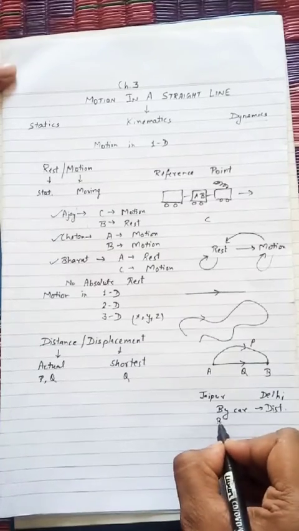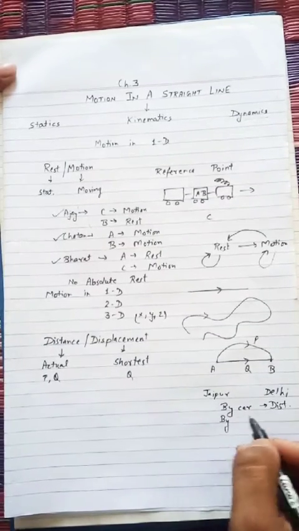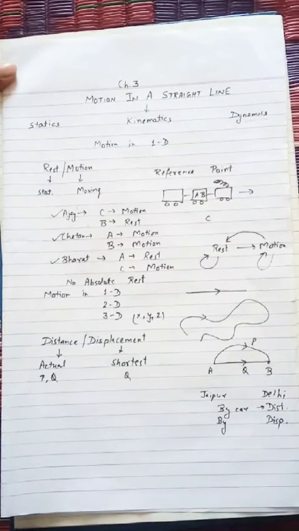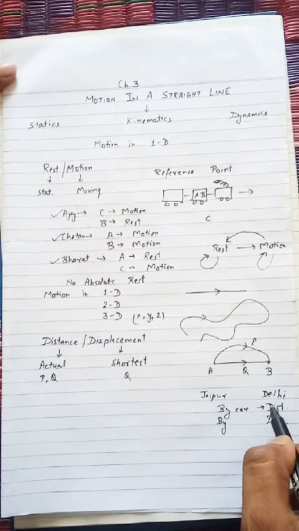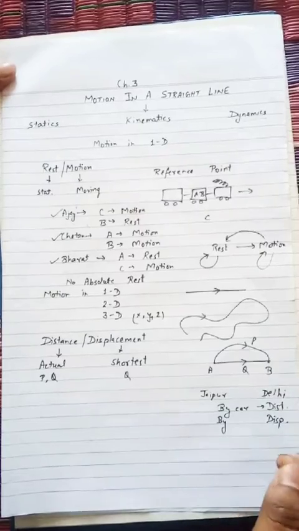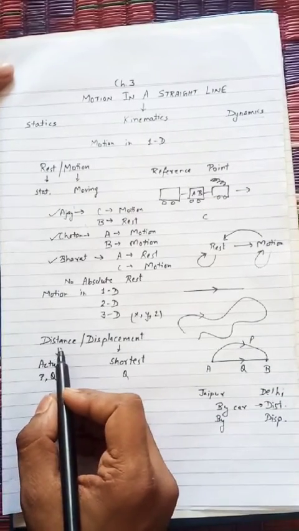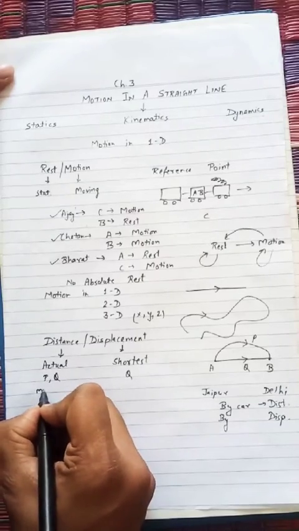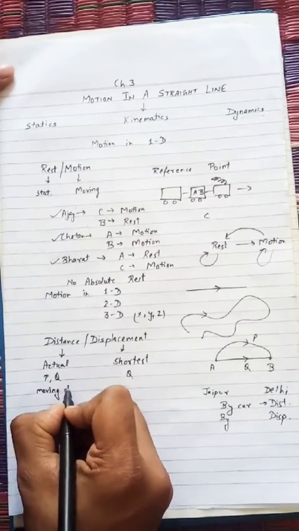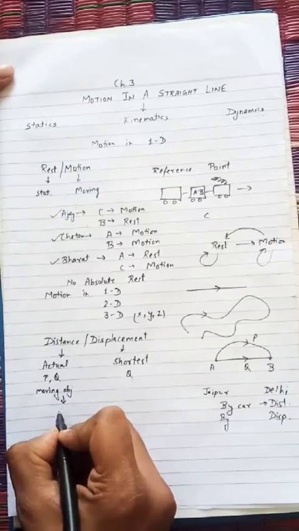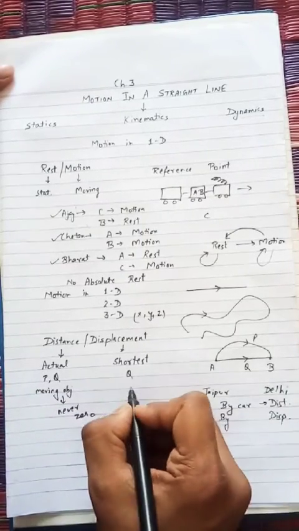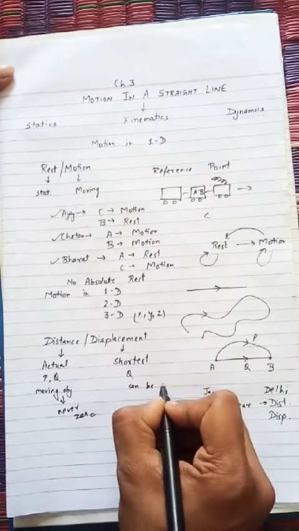But if we go by plane or by drone, then it will be displacement. So displacement is the shortest path and the distance is the actual path. For a moving object, distance is never zero, but the displacement can be zero.